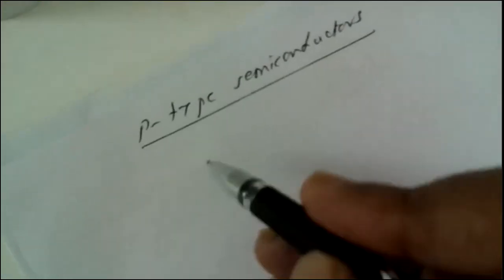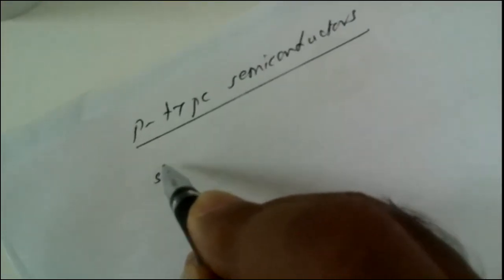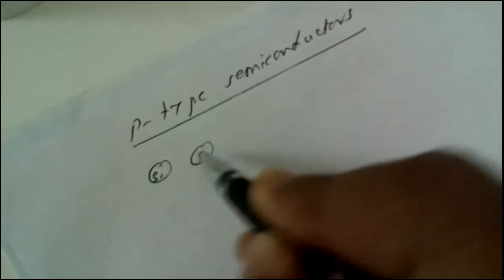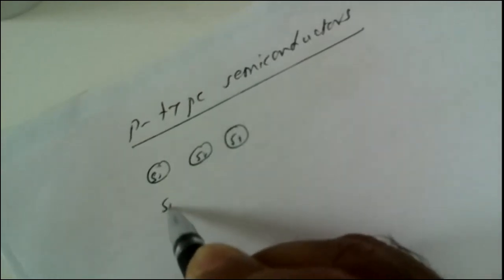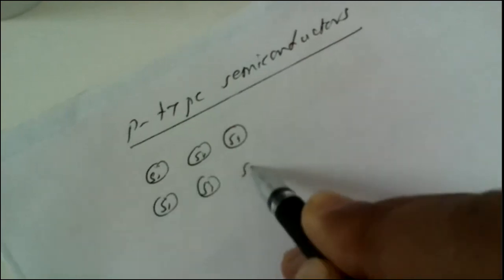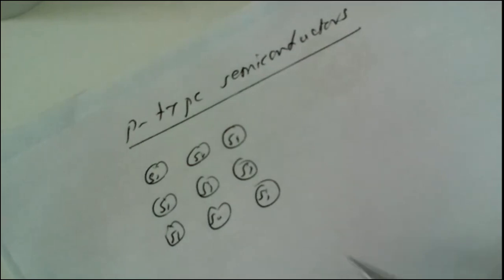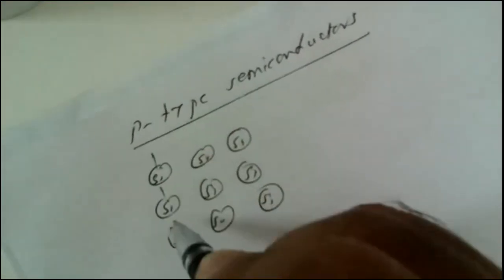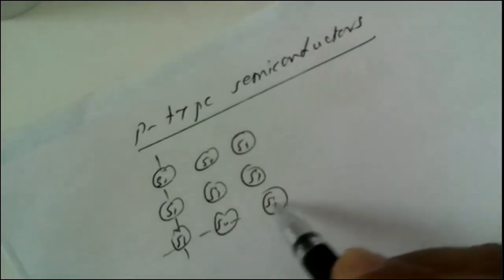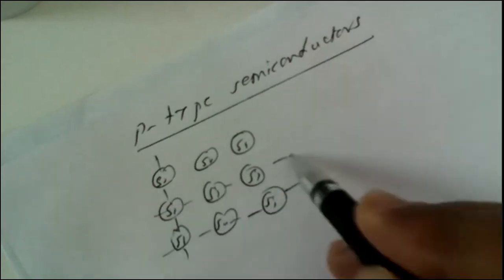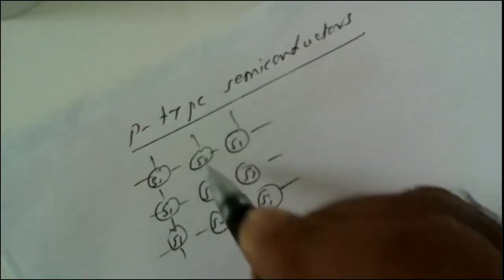Now, in p-type semiconductors, a pure silicon crystal is taken. Say, for example, this is a part of crystal structure of silicon like this. This is a part of silicon crystal structure which is shown like this. And here, this is an intermediate bonding between all these silicon atoms, which can be shown like this.